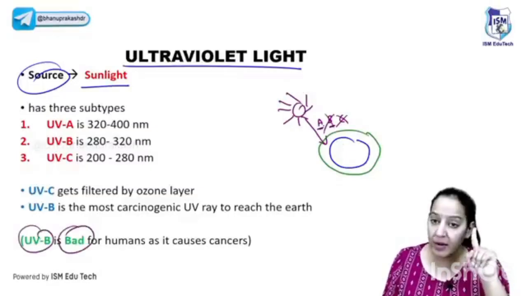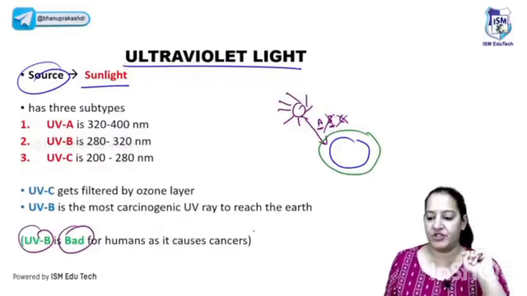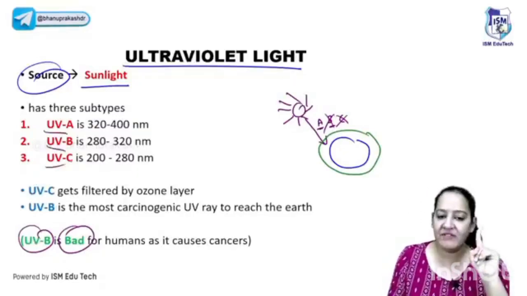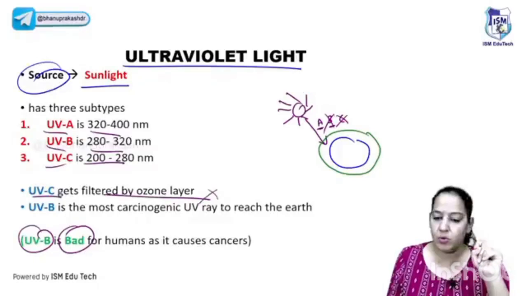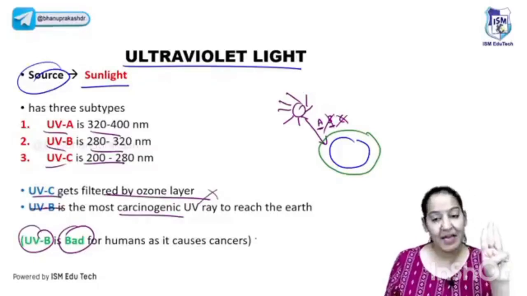B for bad, right? A does not cause cancer. B causes cancer. It's a very important question. UVB can cause cancers. You can learn the wavelength if you wish. Of the wavelengths of A, B, C, C gets filtered by the ozone, not reaching the earth. B is the carcinogenic one among A, B, C.